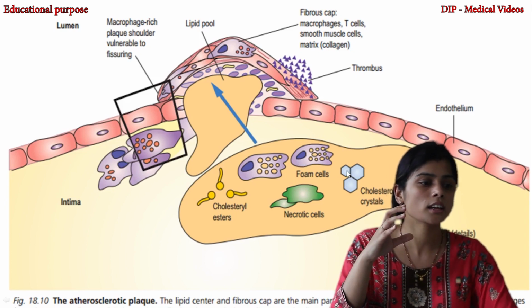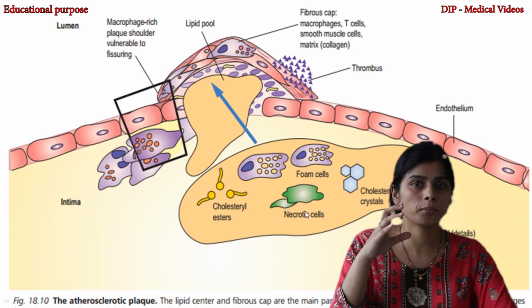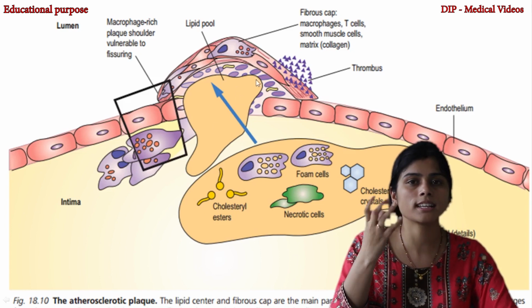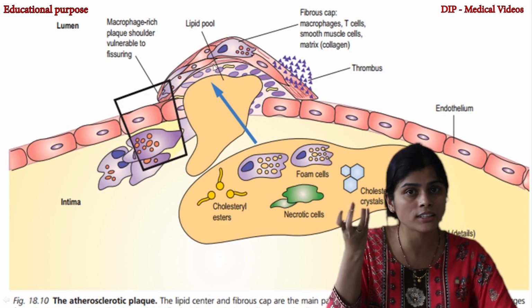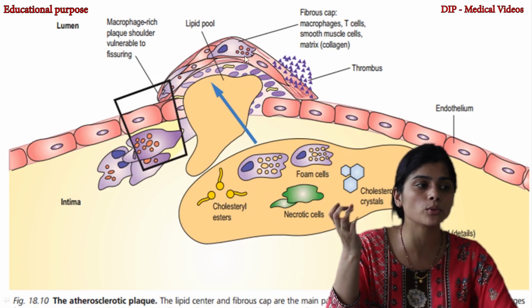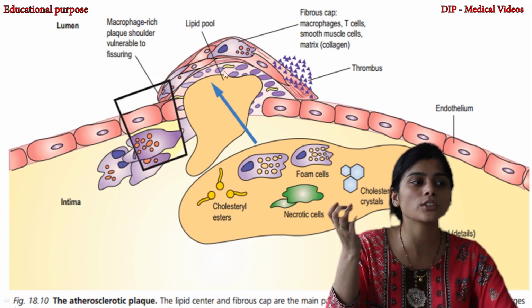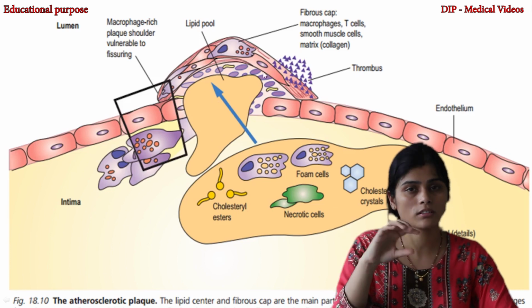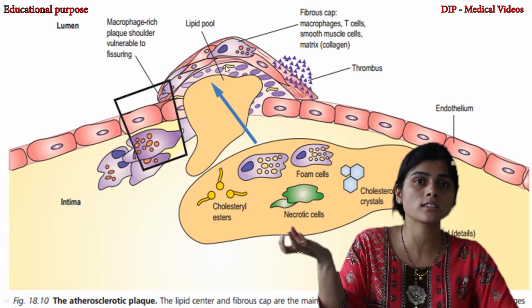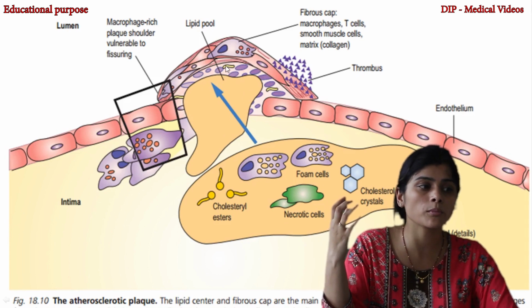Here you can see beneath your blood vessels in the carotid intima, you have foam cells, those are the macrophages loaded with oxidized LDL. You have cholesterol crystals, and this lipid pool gets deposited inside your carotid intima or in your endothelial cells, which causes the attraction of more and more chemoattractants, your cytokines, TNF alpha.